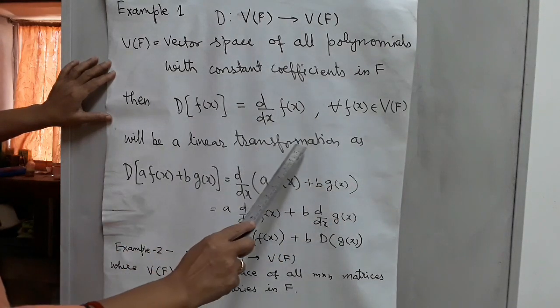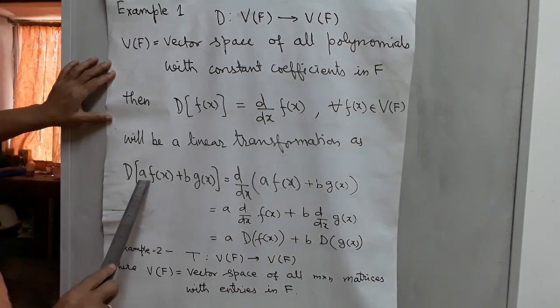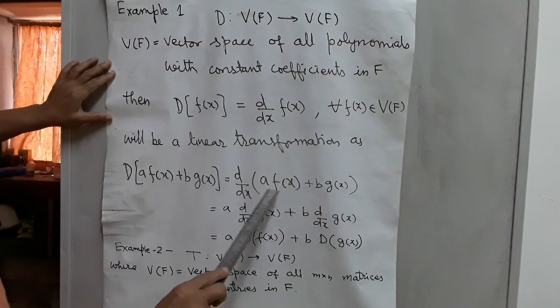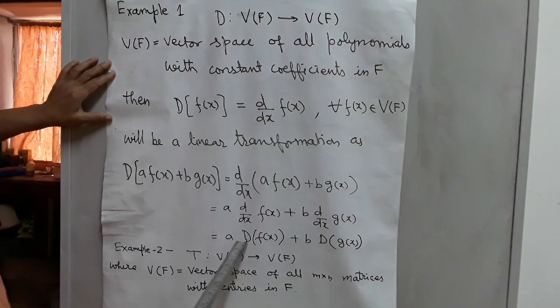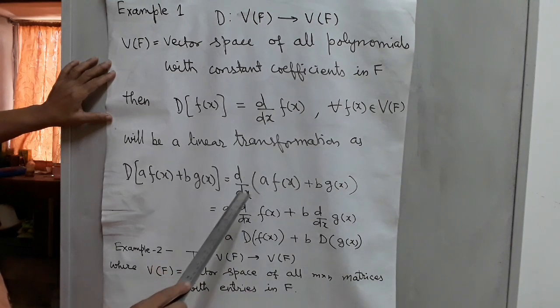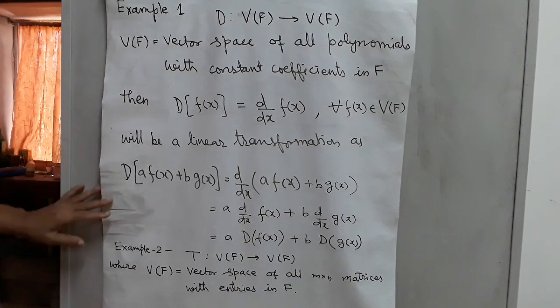It will be a linear transformation, as D(a f(x) plus b g(x)) is equal to d by dx and so on. It gives a D f(x) plus b D g(x). So this D is a linear transformation.